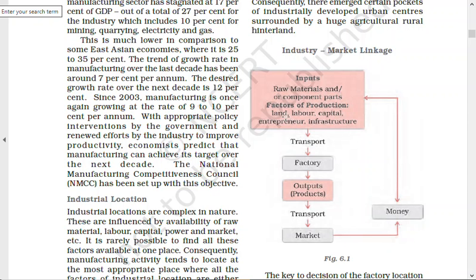Yes, sir. Okay. So land, of course, because everything will be based on land only, right? Without that you can't produce anything. Without labor you can't produce anything, right? Without capital, because for every production you need capital, right? And who is the man behind everything? That is called entrepreneur, right?